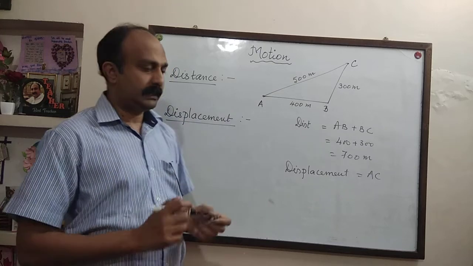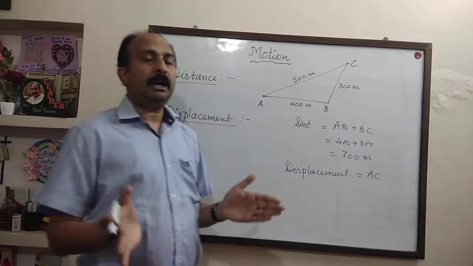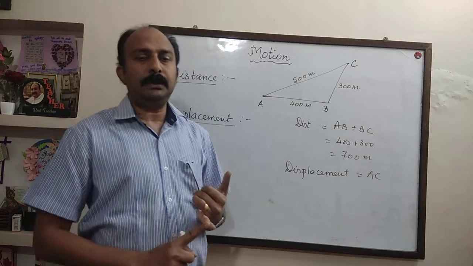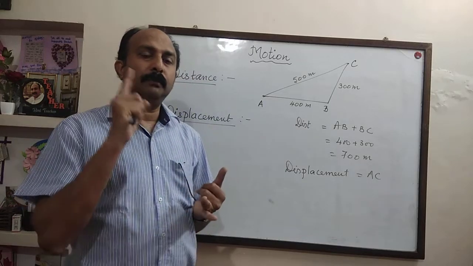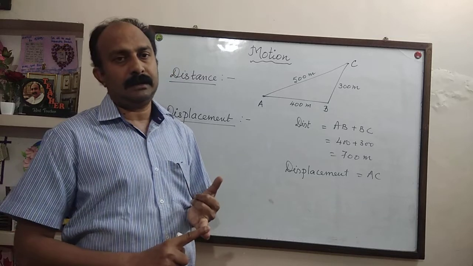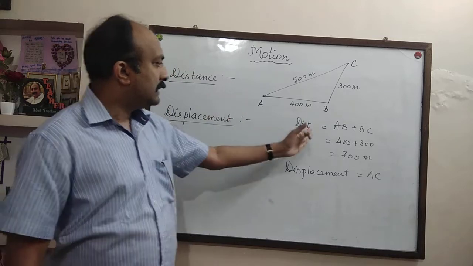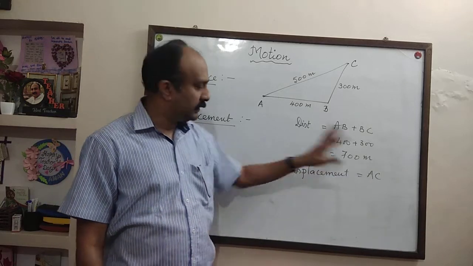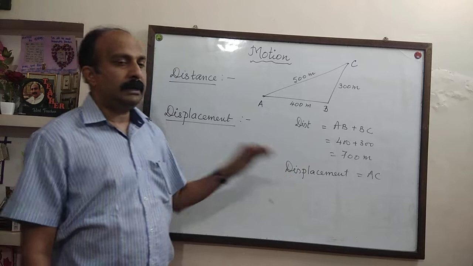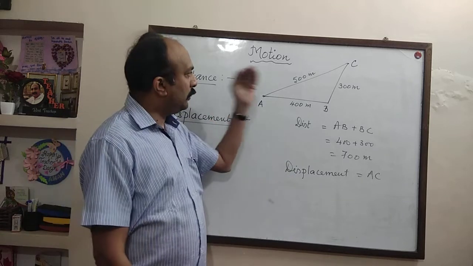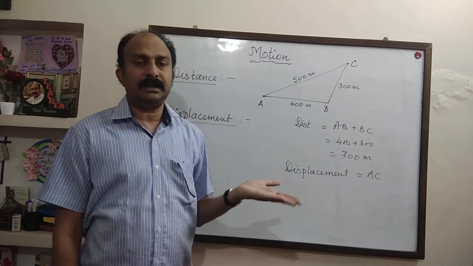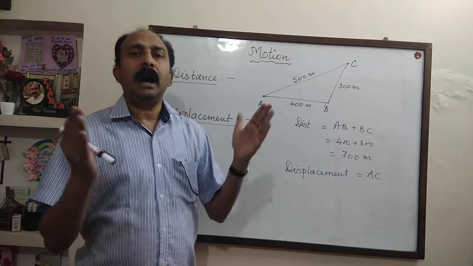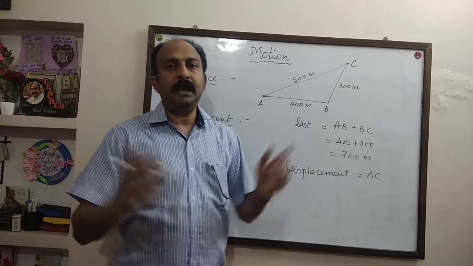So in physics, there are two types of physical quantities: those having only magnitude and those having both magnitude and direction. Here, distance is a quantity which is represented only by its magnitude. But displacement is a quantity which is represented by both its magnitude and direction. So these two types of physical quantities are given two specific names.